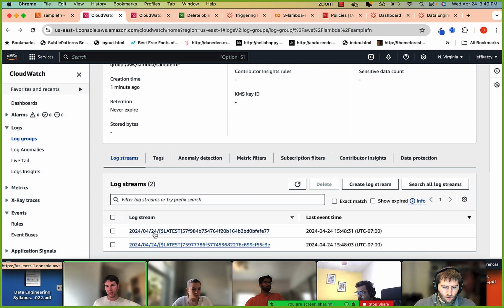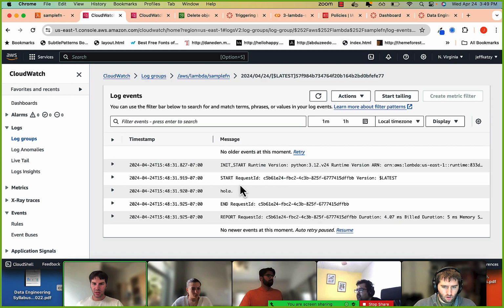Remember I set up the one, and then I deployed, then I set up another one. You can see the timestamp, right? So this seems later, 31. So let's click on it. Here you can see the different steps. So I think the hola, that's what I logged, right?